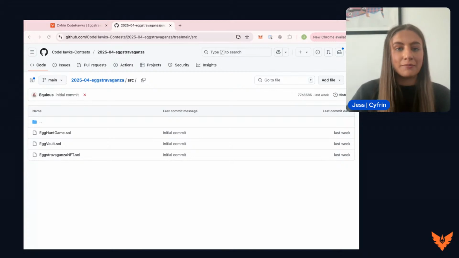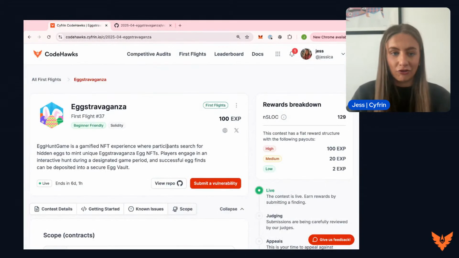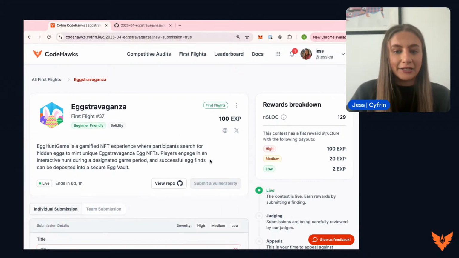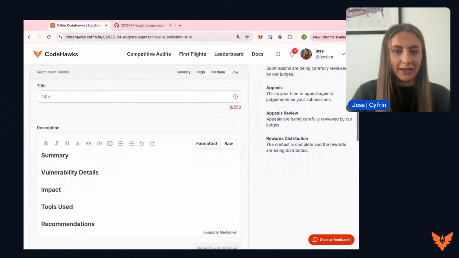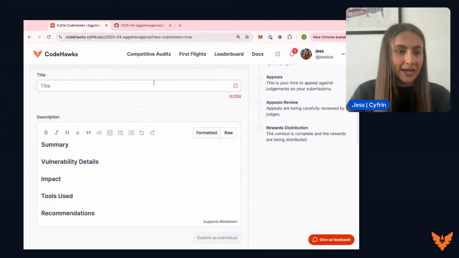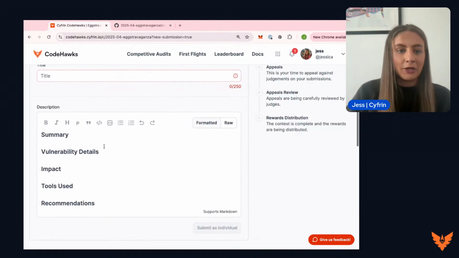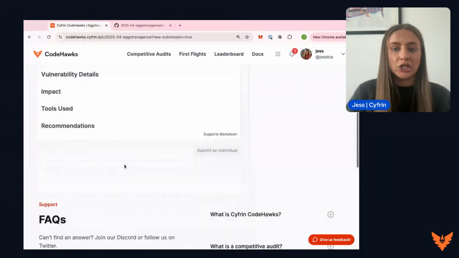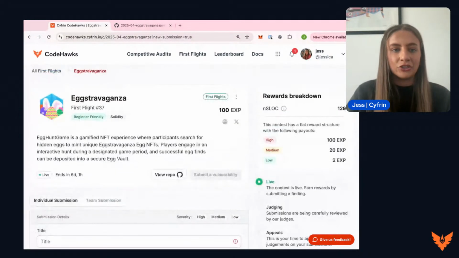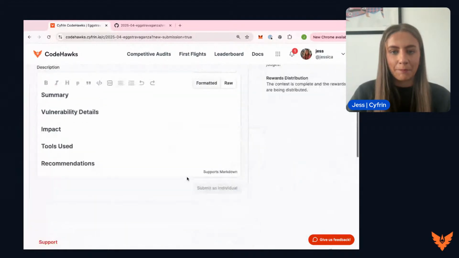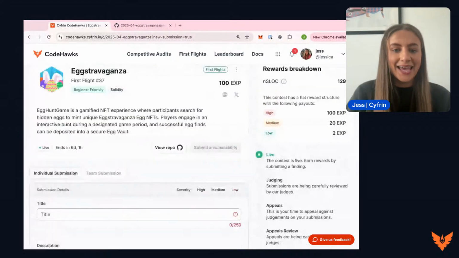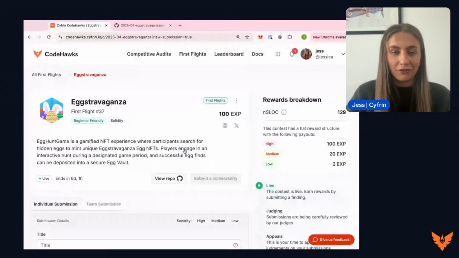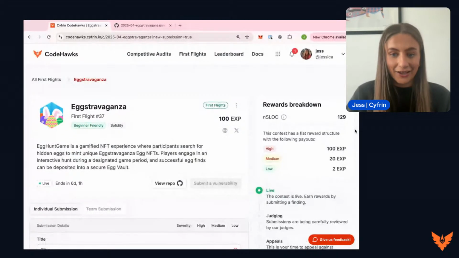Now, in terms of submitting the vulnerabilities on the CodeHawks platform, all you need to do is head to the competition page, hit submit a vulnerability, and you will be taken to this page that gives you a space to put a title for your submission, some information about your submission, the impact, the tools used, and the mitigation recommendations there. Once you've completed, all you need to do is submit your vulnerability, and it will be reviewed by a judge once the competition has ended next Thursday.